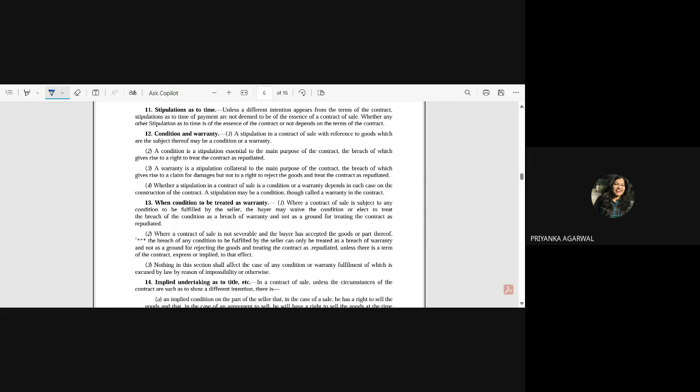Whether the buyer has the option to treat warranty as a condition. No, correct, Ananya. But can the buyer treat condition as a warranty? Yes, Kisan, correct. So voluntarily he has the option to treat condition as warranty.